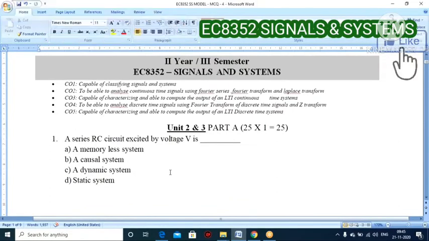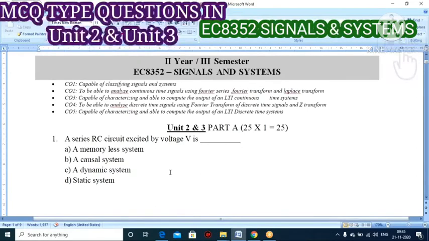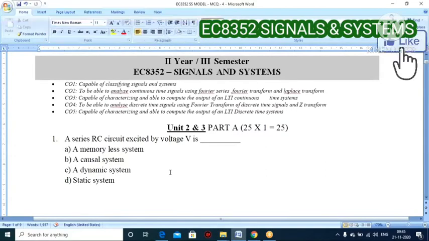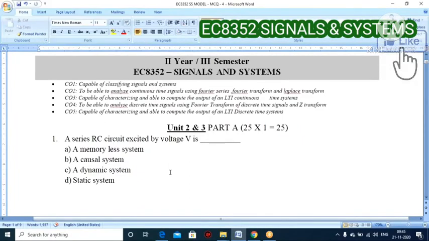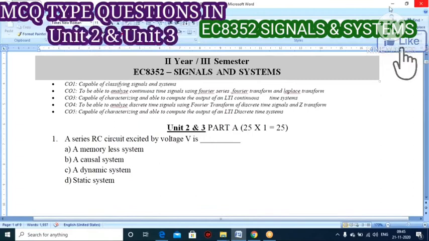So first, series RC circuit, that is resistance and capacitance. These two components are connected in series, excited by voltage V. So it is dash. Option A, memoryless system. Option B, causal system. Option C, dynamic system. Option D, static system. Anyone?